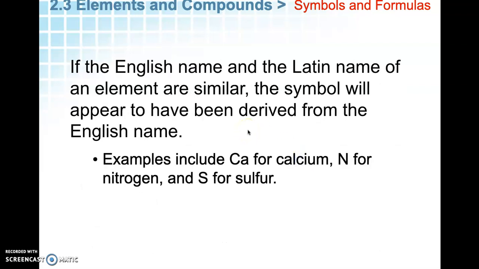If the English name and the Latin name of an element are similar, the symbol will appear to have been derived from the English name. Ca for calcium, N for nitrogen, S for sulfur.